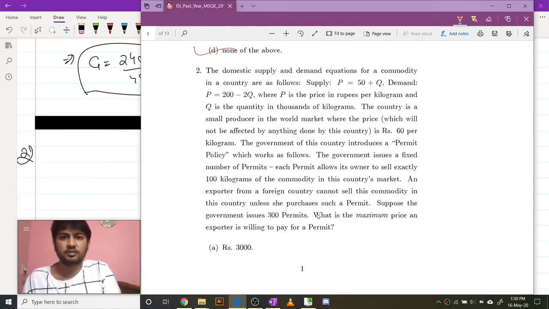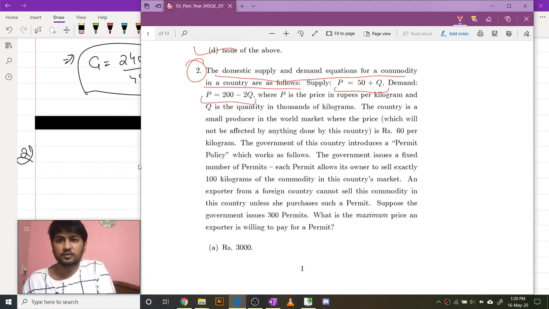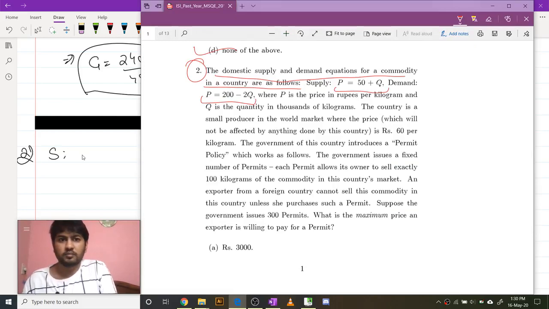Now coming to question number 2, the domestic supply and demand equations for a commodity in the country are as follows. Supply is P equals 50 plus Q, demand is P equals 200 minus 2Q. So let me just write down these equations. So supply is P equals 50 plus Q.